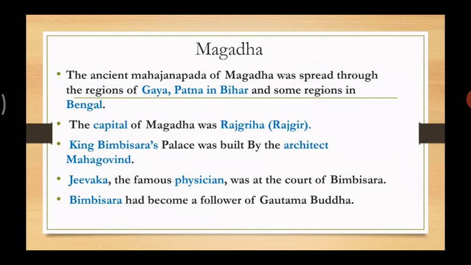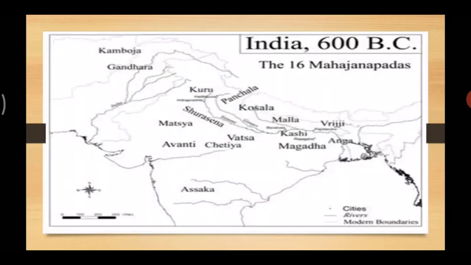Next, on the map you can see there are 16 Mahajanapadas. They are Ashmaka, Avanti, Chedi, Vatsya, Matsya, Kuru, Panchala, Kosala, Malla, Kashi, Magadha, Vajji, Anga, Gandhara and Kamboja.